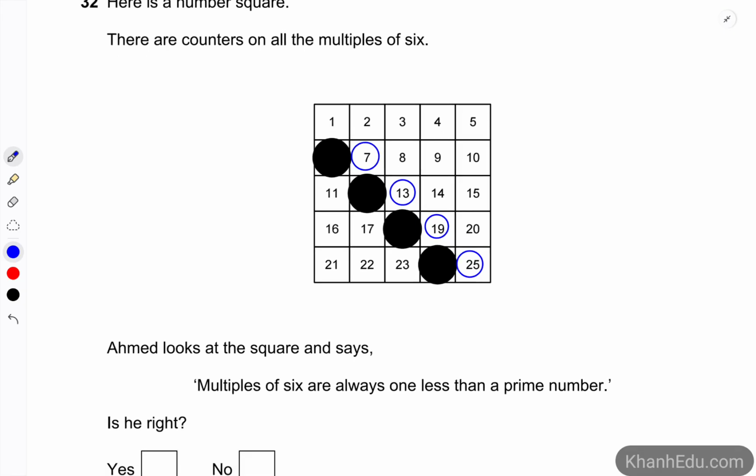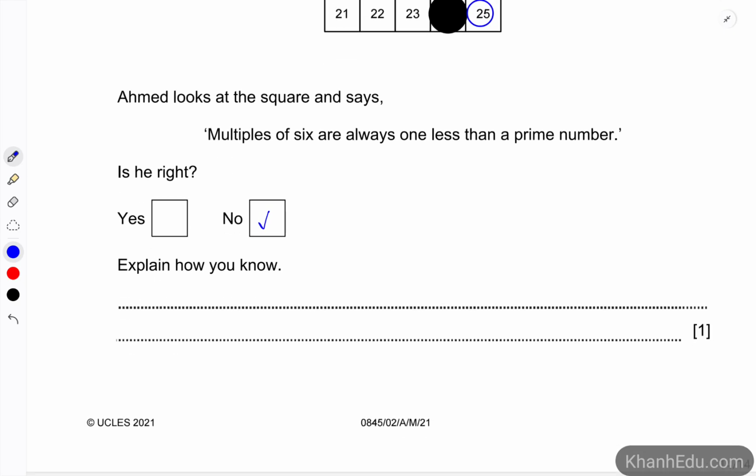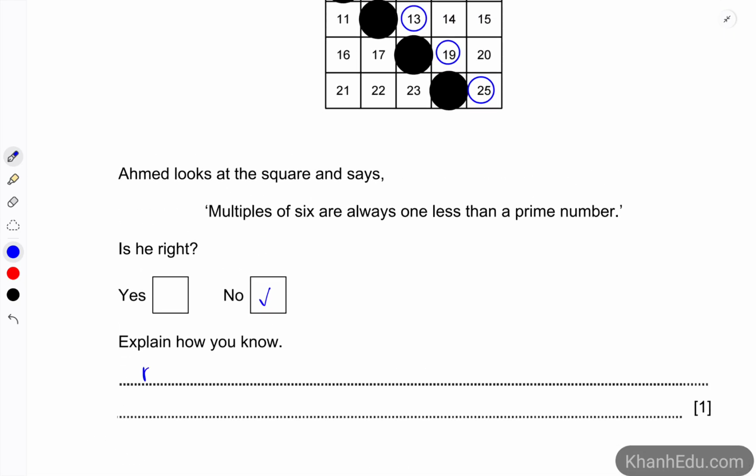So 7 is a prime number, 13 is a prime number, 19 is also a prime number, but 25 is not. 25 equals 5 times 5. So, no. And explain, because 25 is not a prime number.